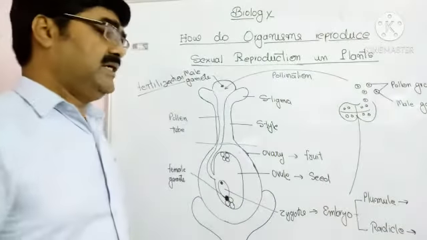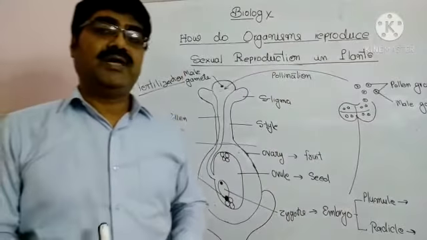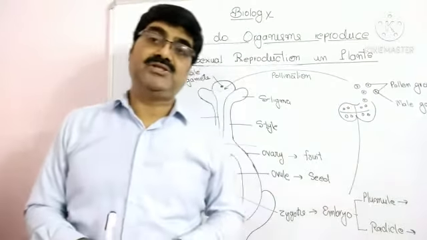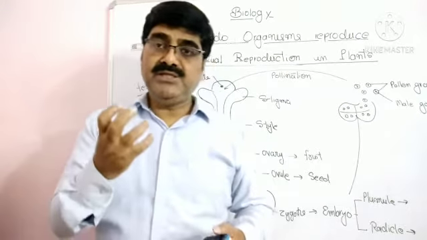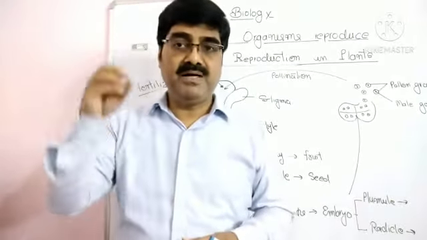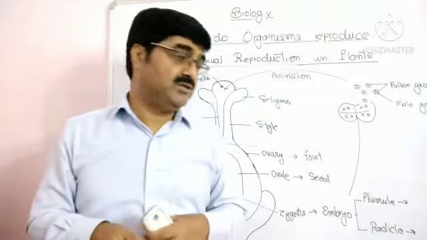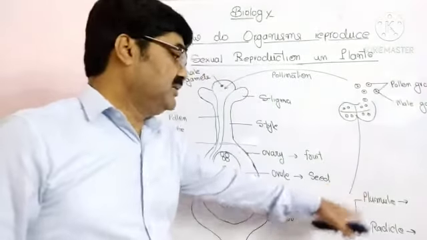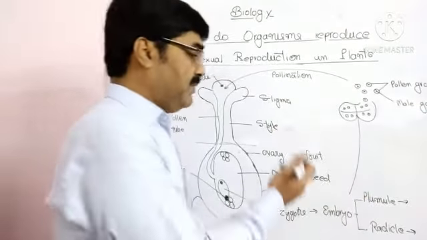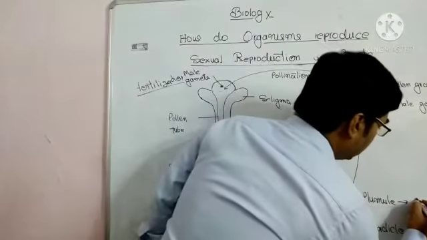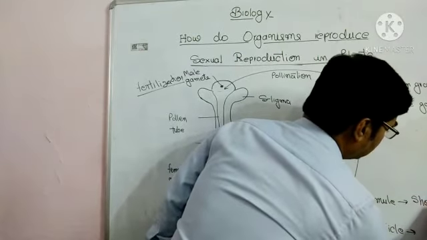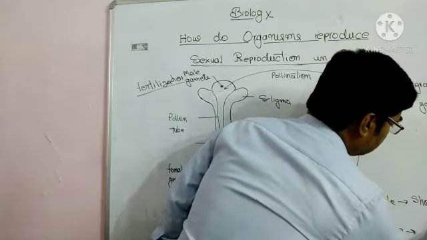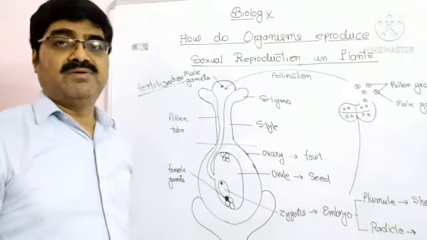When the seeds are sown in the soil and get favorable conditions, they undergo the process of germination. Germination means the coming out of the baby plant from the seed. So during germination, this plumule develops upward to form the shoot system. Shoot system means stem, leaves, etc.